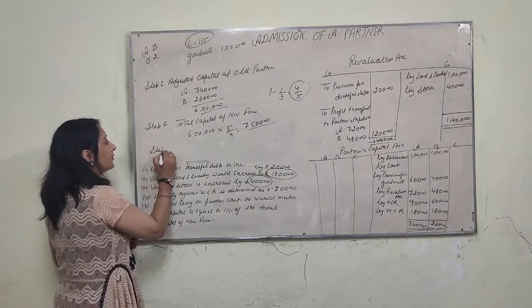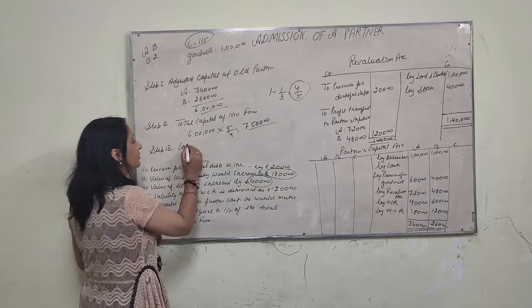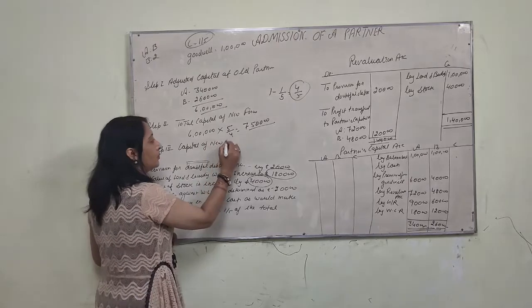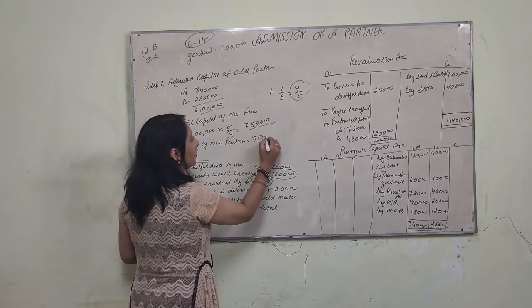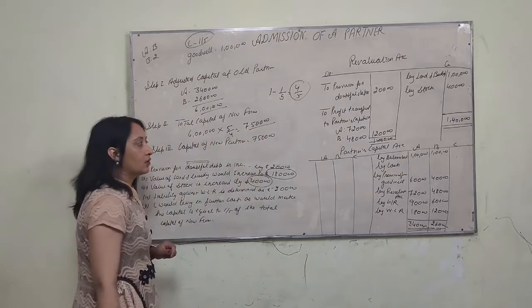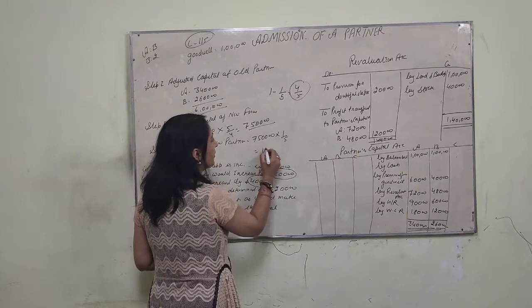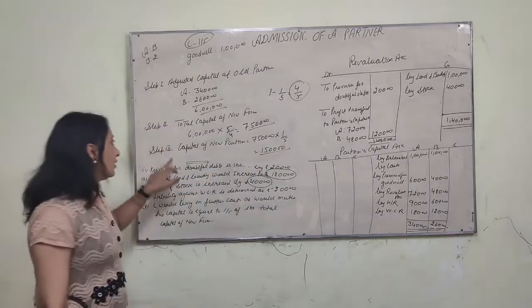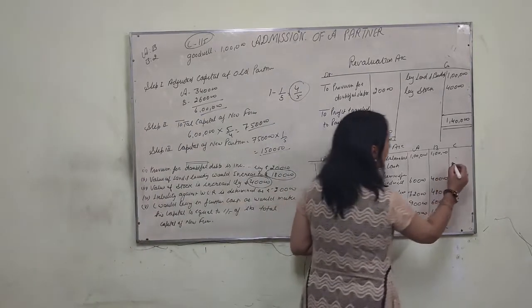Third step, we have to find out the capital of the new partner. The formula is the total capital of the new firm into his share, 1/5, which is rupees 1,50,000. Now the capital of C is rupees 1,50,000.